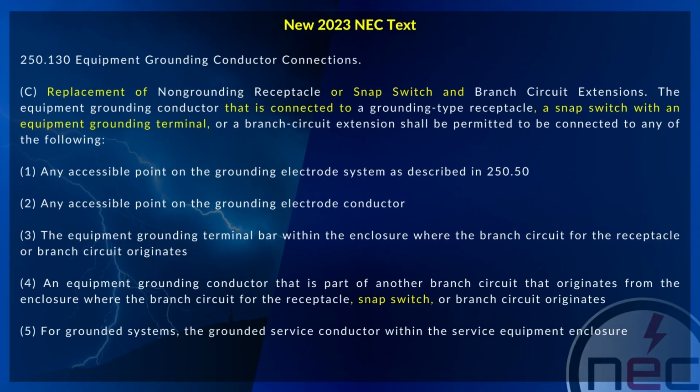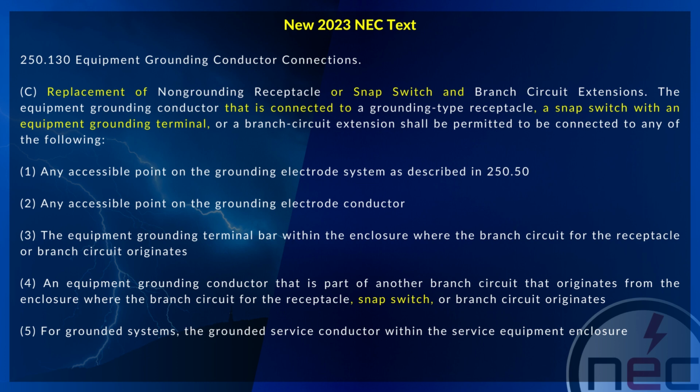A revision has been made to 250.130(C) in the 2023 National Electrical Code, which states that equipment grounding conductor connections at the source of separately derived systems shall be made in accordance with 250.30(A)(1). Equipment grounding conductor connections at service equipment shall be made as indicated in